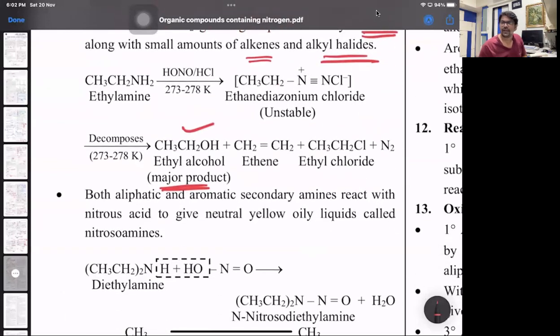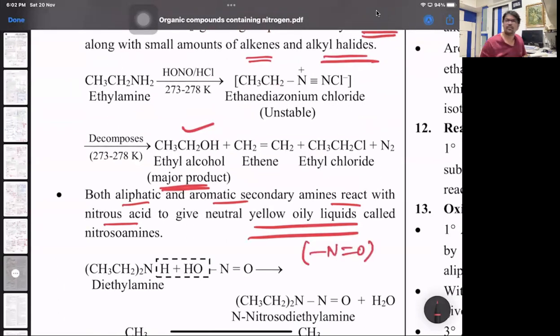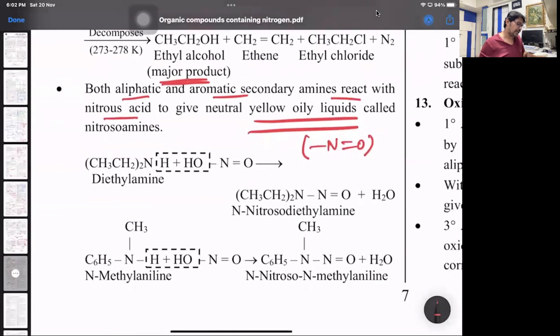Then secondary amines, both aliphatic and aromatic, react with nitrous acid to give a yellow oily liquid. That's a nitroso derivative. N=O is called the nitroso group. So diethylamine gives N-nitrosodiethylamine, and the aromatic one, N-methylaniline, gives N-nitroso-N-methylaniline. This is the nitroso group.